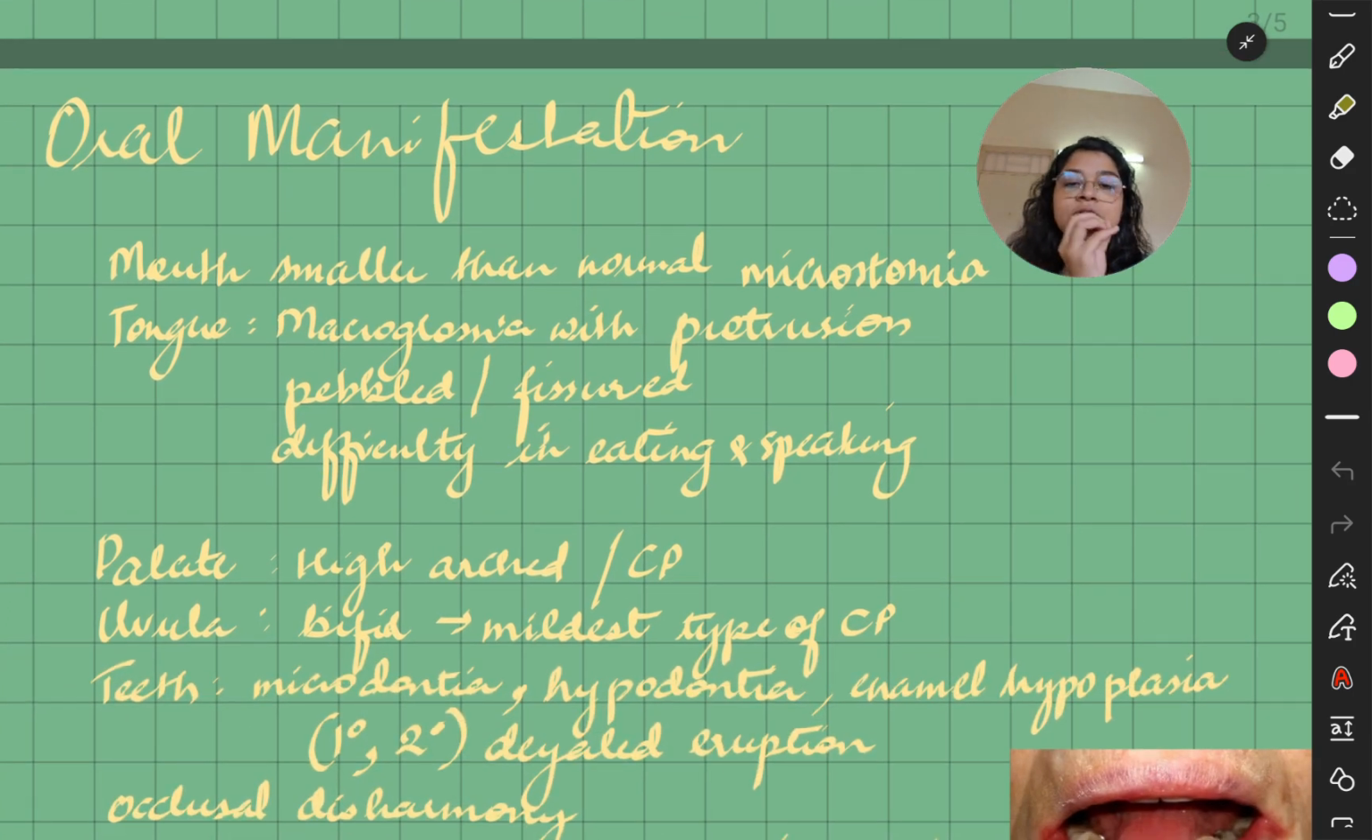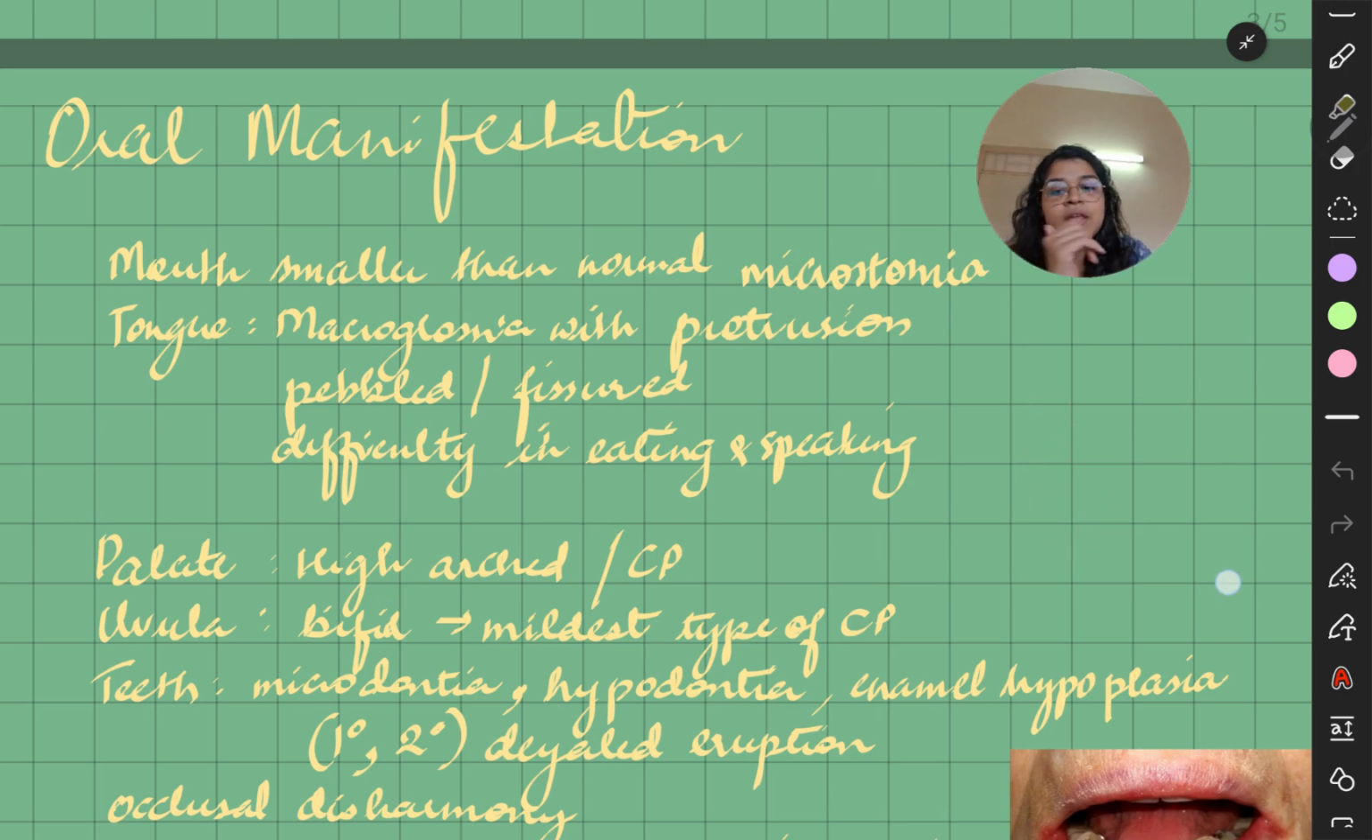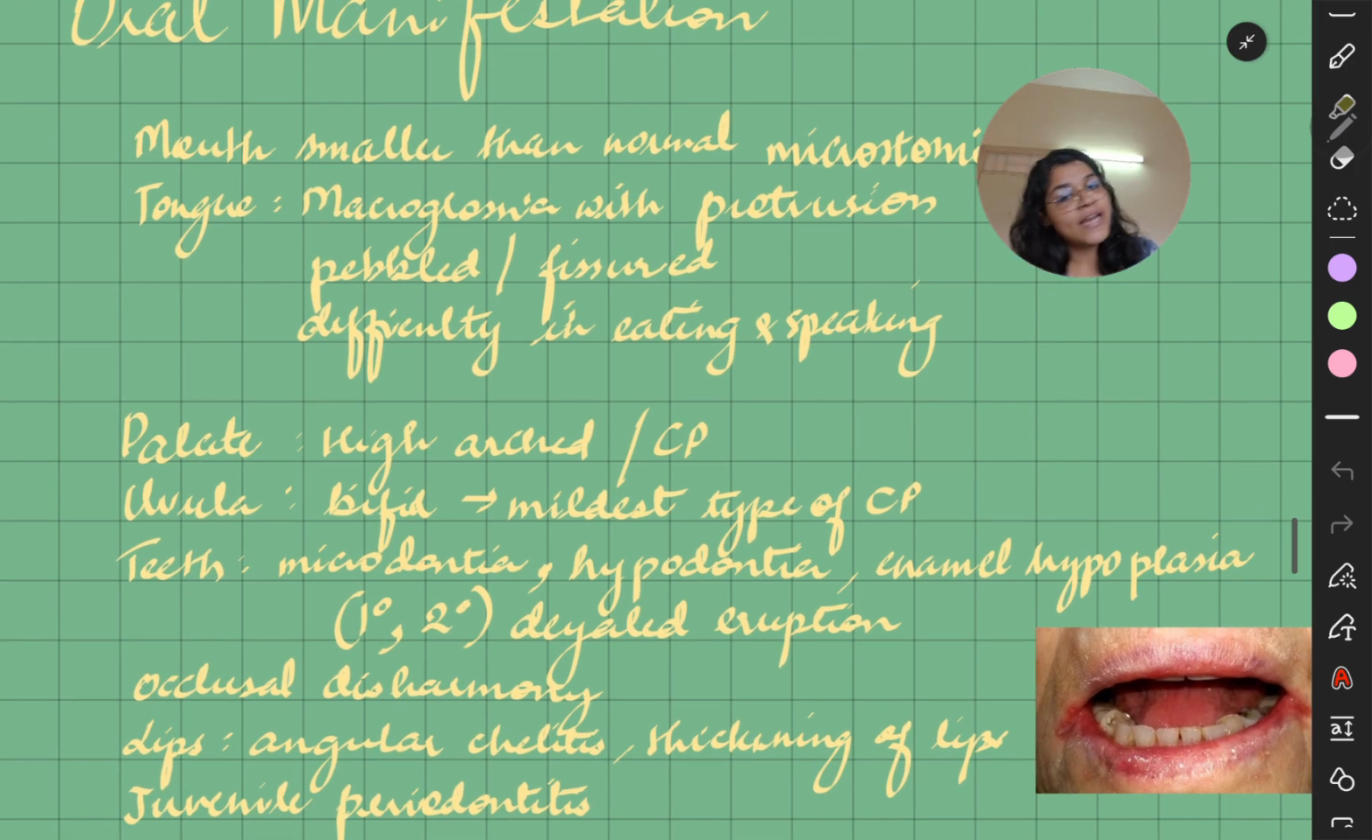Mouth is smaller than normal, microstomia. The tongue is macroglossia with protrusion, pebbled or fissured, with difficulty in eating or speaking. So they have the tongue which is pebbled or fissured. So the tongue can have fissures present on it, or it could be pebbled. The palate is high arched or cleft palate could also be seen. The uvula could be bifid. Now bifid uvula is the mildest cleft palate present, right?